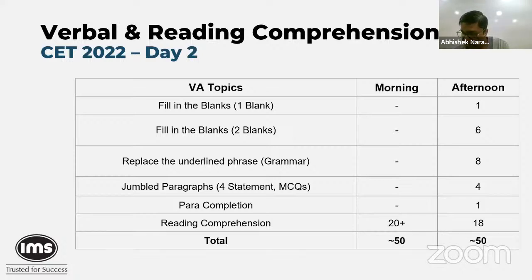Just a second. Let me just scan the questions. Okay. Normalization may or may not. Like I said, I'm not really sure what is going to happen tomorrow. If the visible difficulty has been seen from day 1 both slots to day 2 both slots, there will be some normalization. But again, what factor of normalization and all, let's not get into the mechanics of it. You just take the paper in front of you, attempt the questions in front of you. That's probably about it, right?